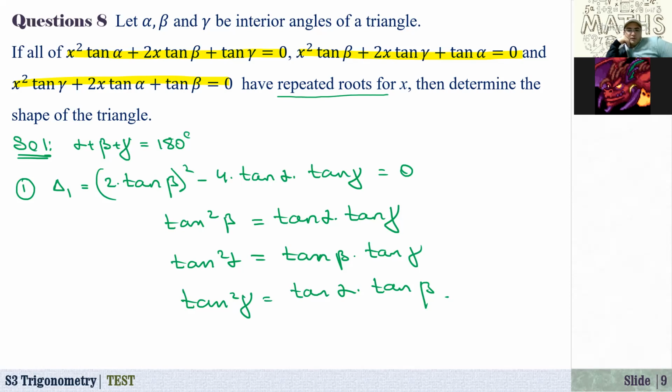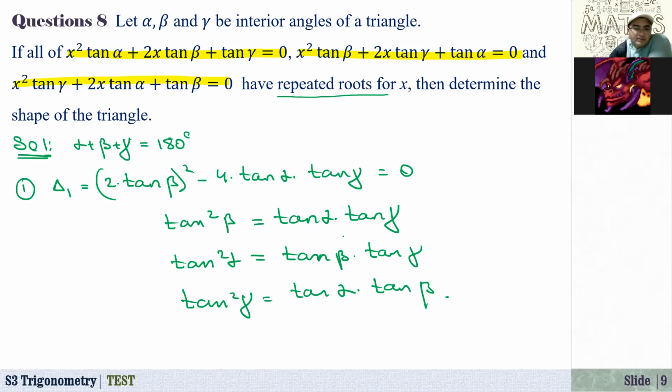Right now, from here, what do you understand? If you multiply the left hand side and right hand side, they will be the same thing: tangent alpha squared, tangent beta squared, tangent gamma squared on both sides.